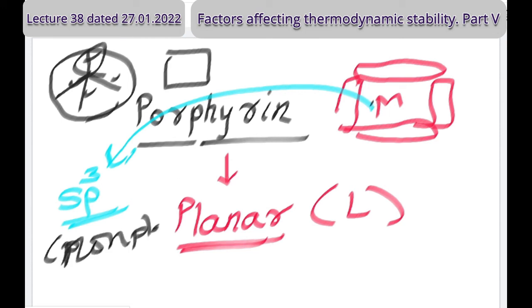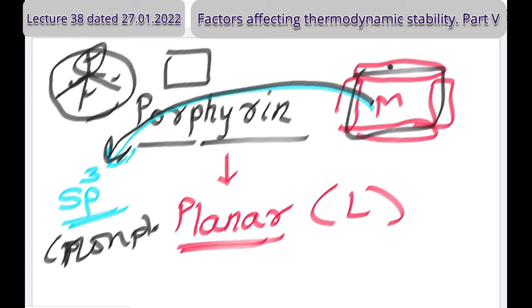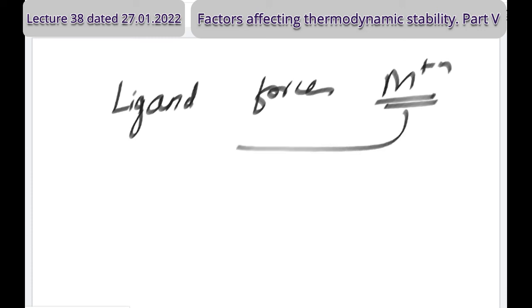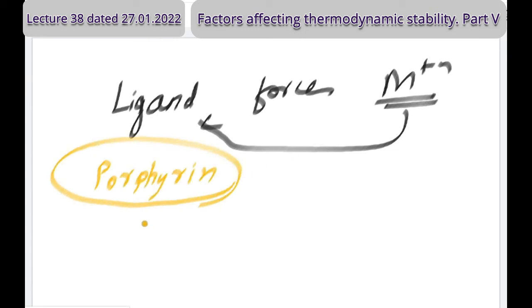So the metal wants a non-planar arrangement and the ligand wants a planar arrangement. Here there is a forcing. Somebody forces the other. There are examples where the ligand forces the metal ion to align to what the ligand wants. The example I am considering now is with porphyrin rings, and in porphyrin rings the demand of the ligand is planarity. So if the metal is, for example, beryllium plus 2, that metal wants a tetrahedral arrangement.